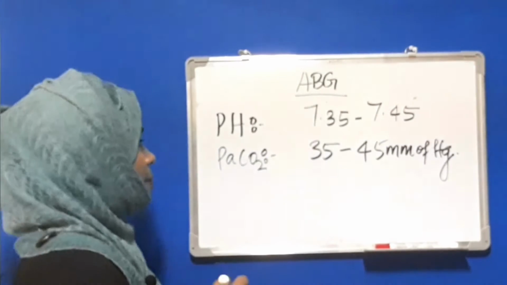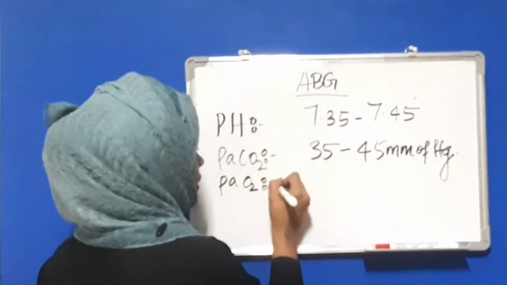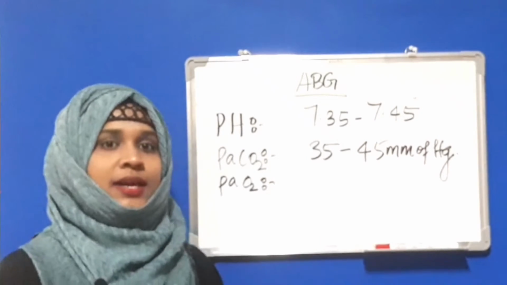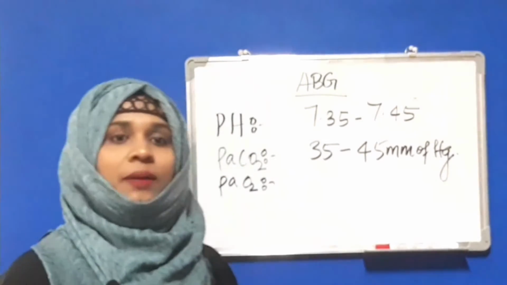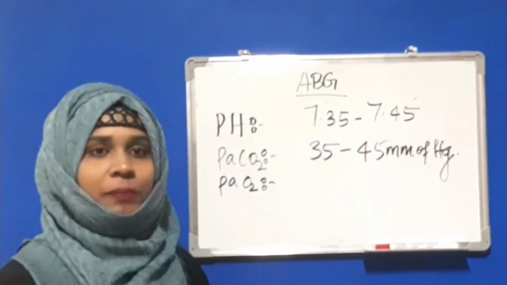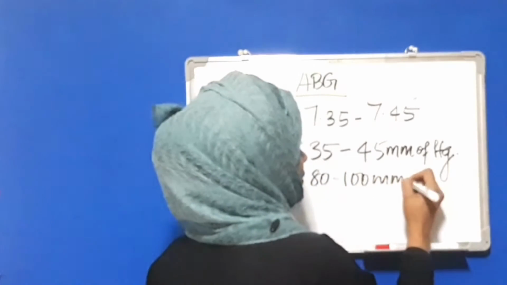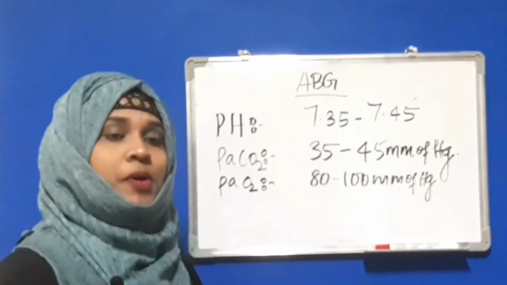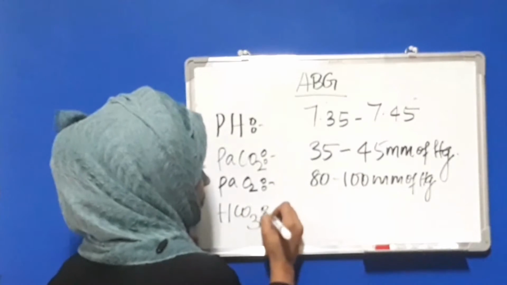The values are the same, so it is easy to learn by heart. What is the next component? PaO2. This is the partial pressure of oxygen, the measurement of oxygen that is supplied to the blood through the lungs, and the normal is 80 to 100 mm of Hg. The next important component is bicarb, HCO3.